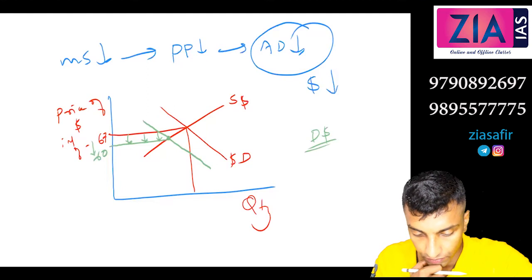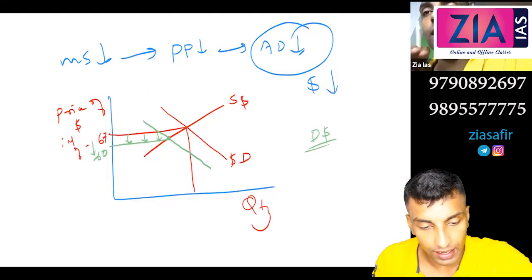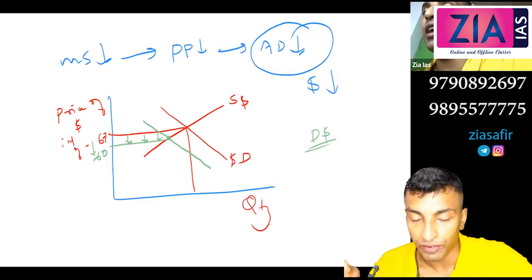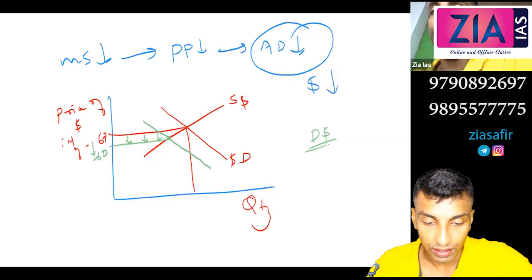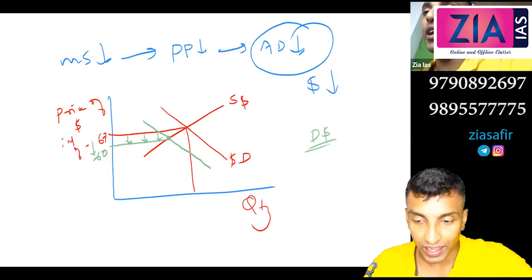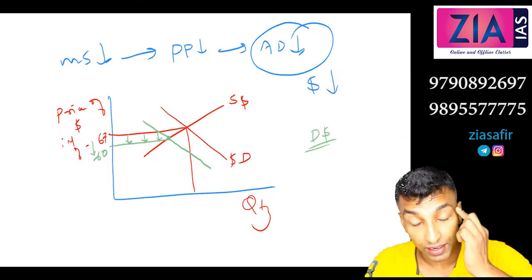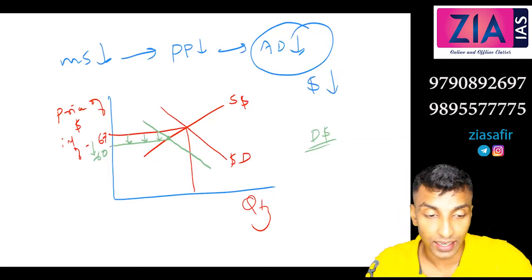So it's indirectly like some kind of cascading effect. No, this is a direct relation, because you need money to buy dollar. If you need to create demand for dollar, you need money. If you don't have money, if you don't have the ability to buy, if you don't have the purchasing power to buy, it won't create demand. So it is a direct relation. There is nothing indirect here.